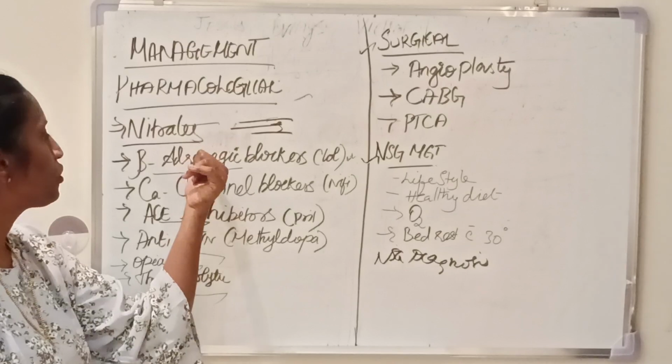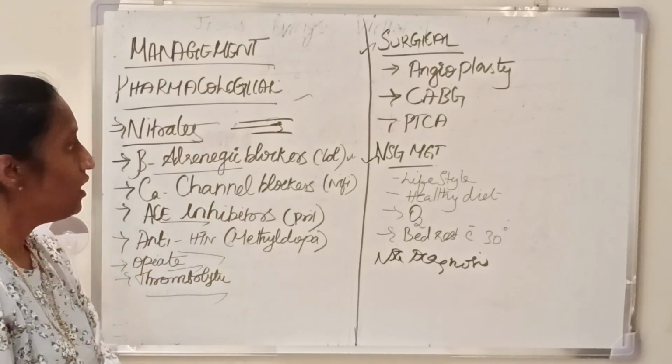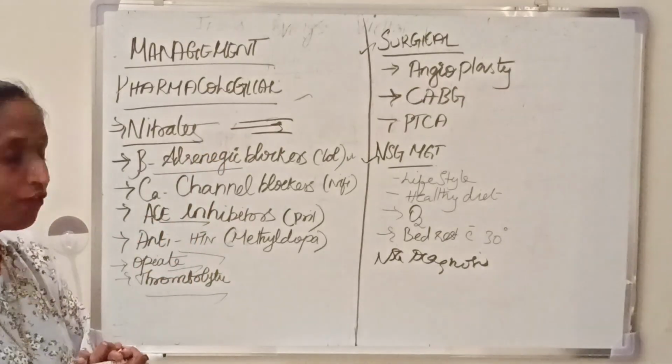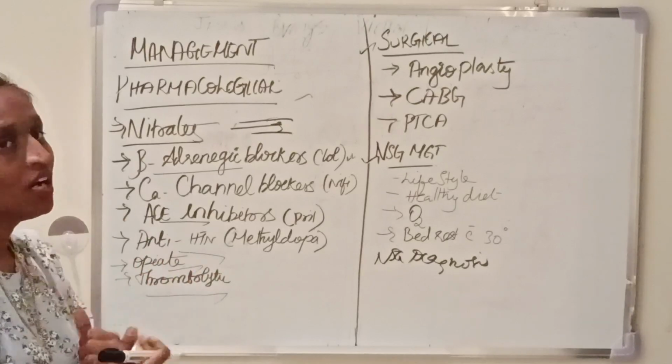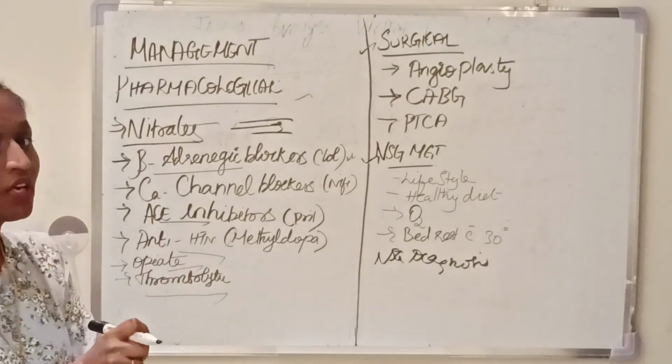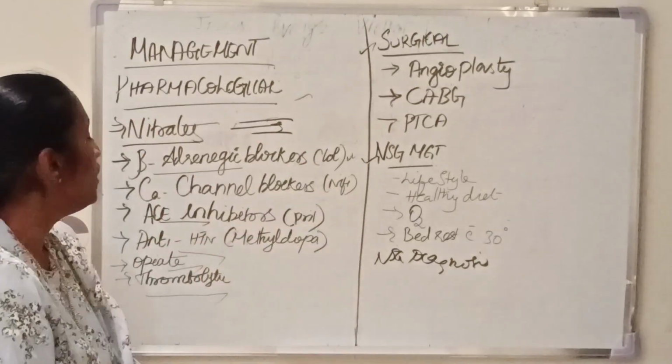And then beta adrenergic blockers, such as atenolol, propranolol, all the -olol medications, help to improve the blood supply and decrease the risk of formation of fatty deposits. They decrease the workload of the heart muscles, and they help to improve the blood supply.